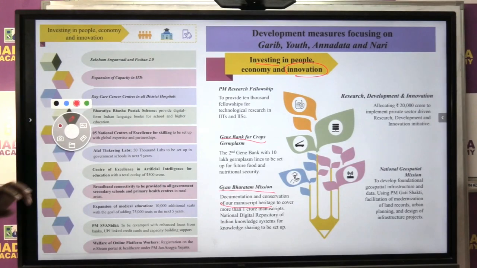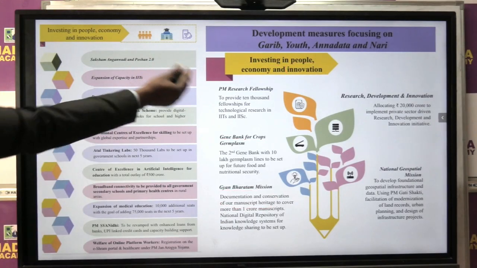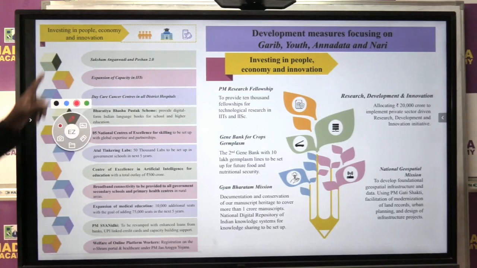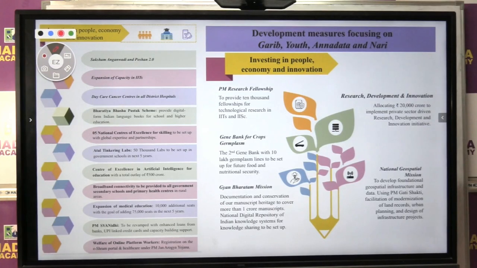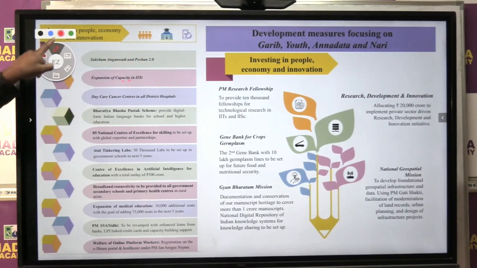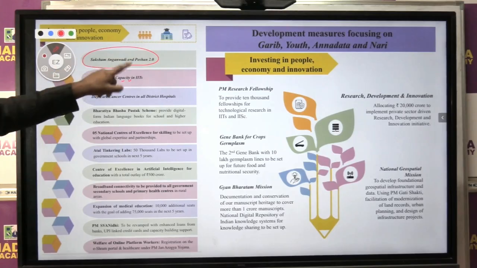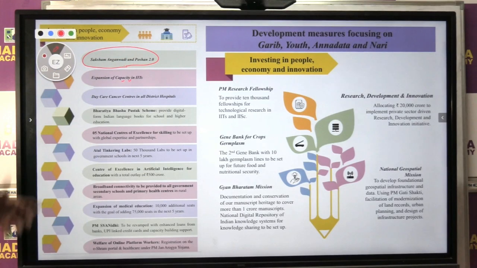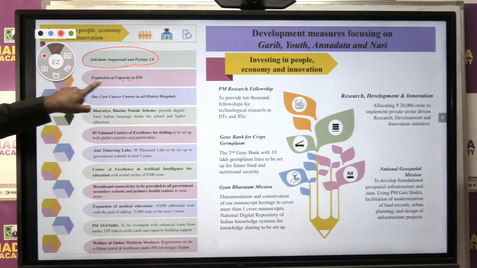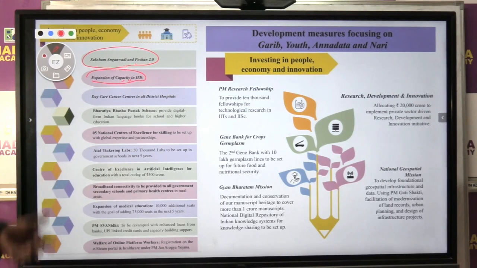Okay, now in the same concept, investing in people, the government has announced a lot of schemes, for example Anganwadi and Poshan Abhiyan. The government wants to help the people with nutrition, midday meals, all of that comes under Poshan Abhiyan. Expansion of IIT capacity, because they said they will increase the seats in IIT.